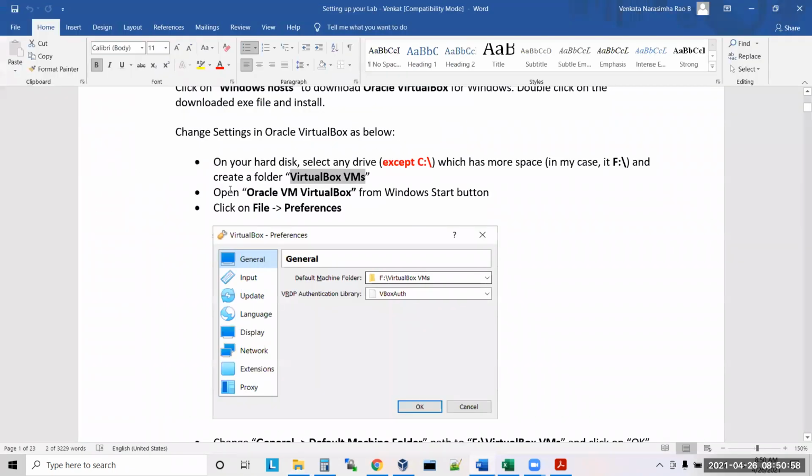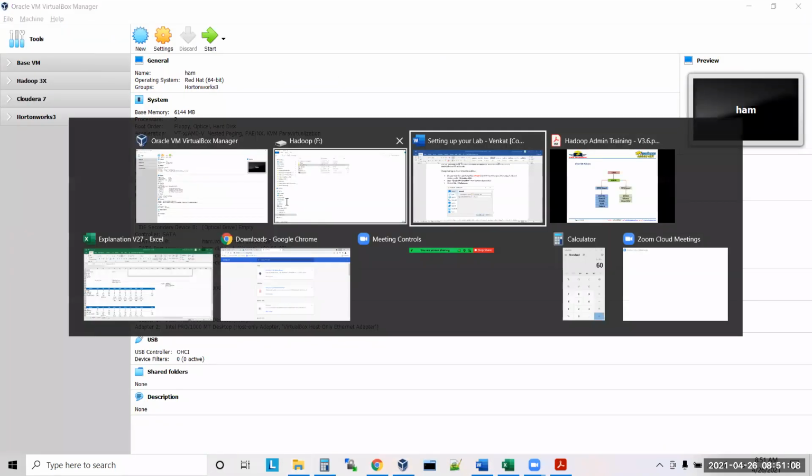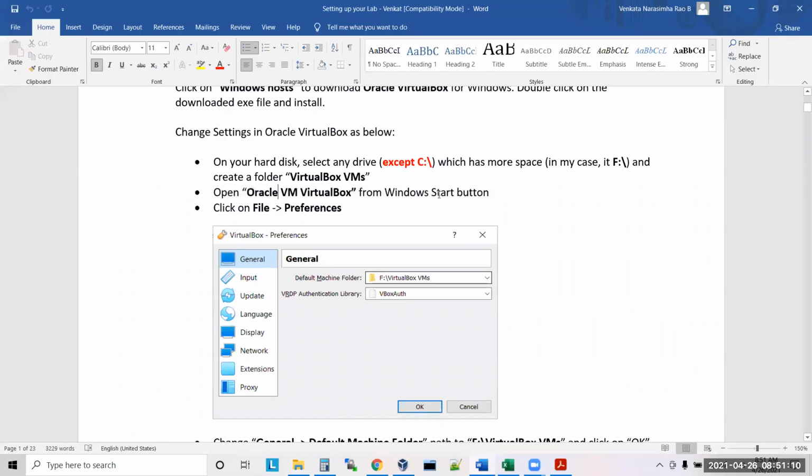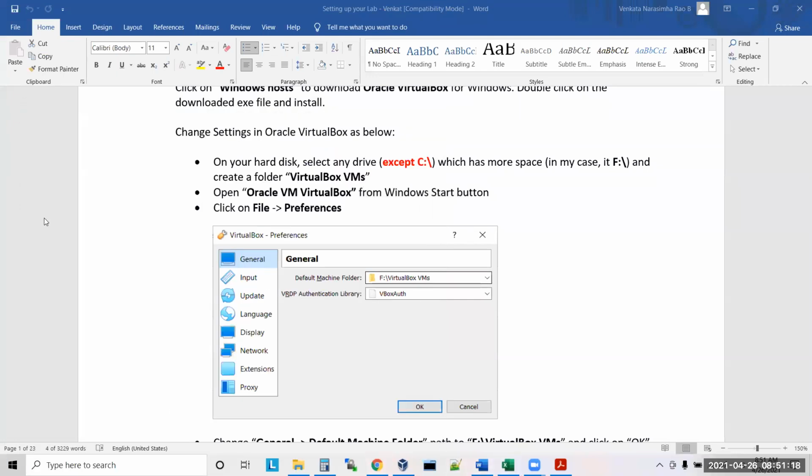After that, open Oracle VirtualBox from the Windows Start button. You can double click on the desktop icon, or do it here also.